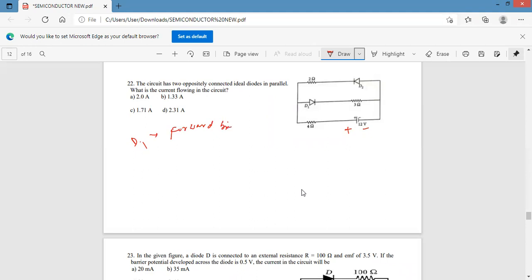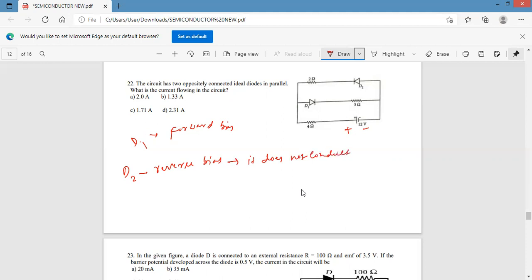Next, the positive is connected to the N side and negative is connected to the P side. So D2 is reverse bias. D2 is reverse bias, which means it does not conduct.